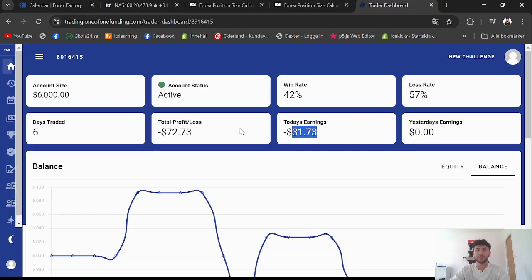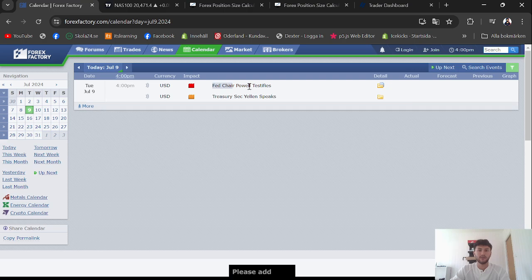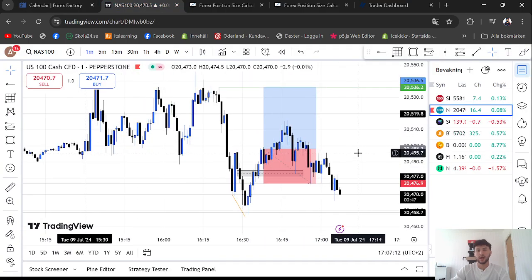And let me show you guys the dashboard. We lost 1.5%. I only risked 0.5% over here because I really didn't want to take a trade today, so I risked less because I knew that this trade wasn't that good. But we're currently $72 down on the account, 1% down in total. And as you guys can see, today we lost. We did have Fed Chair Powell speaking, and that's why it was a high impact news.